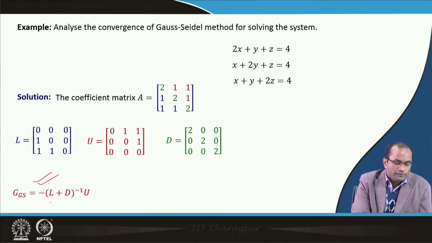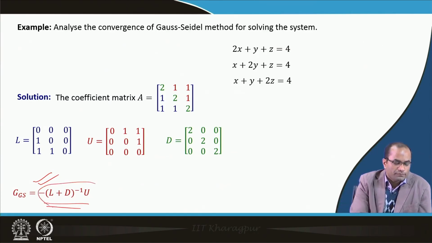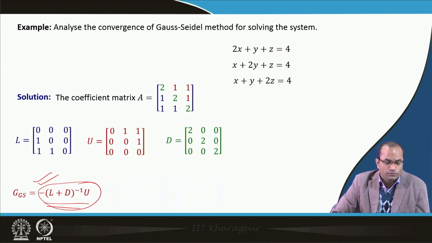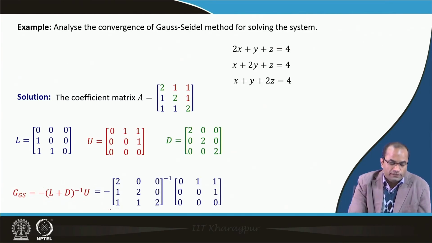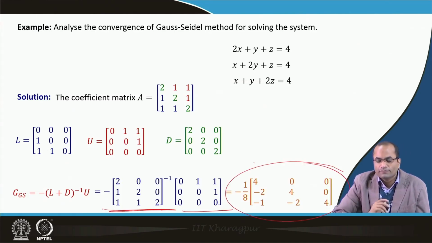Then Gauss-Seidel, we know the iteration matrix, that is (L plus D) inverse U. So, we can compute that, we need to compute this inverse here, and then we have to multiply. Finally, we got this matrix which is the iteration matrix.